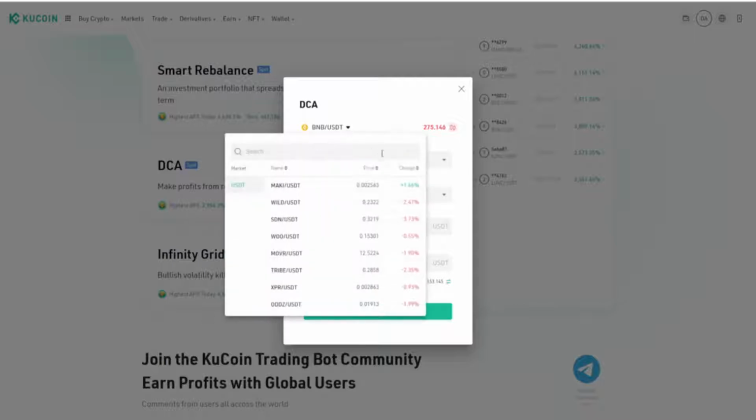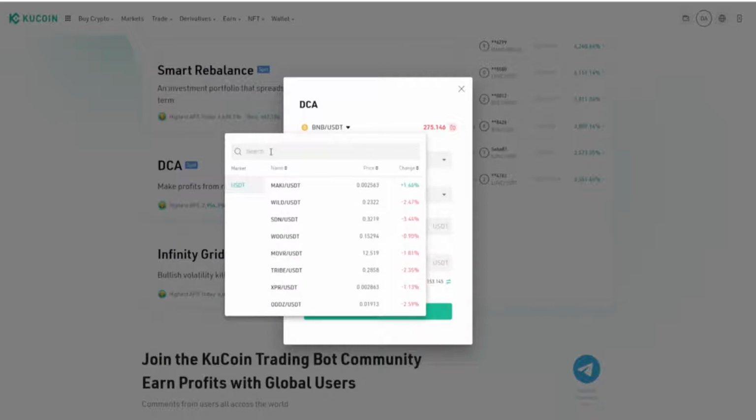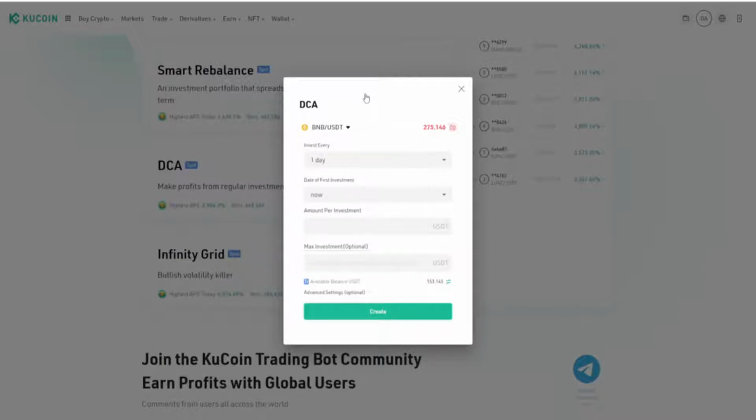If you click on it, you'll see you have multiple different options. You can do Bitcoin, you can do Ethereum, you can do XRP. You can more or less name the coin, and if you can trade it against USDT, you can use it in your DCA bot. Now today we're going to do BNB against USDT.